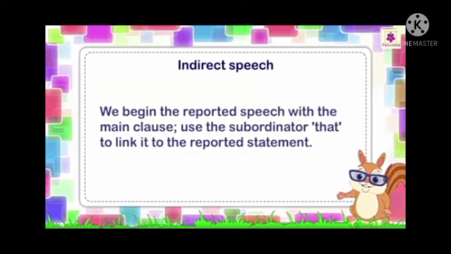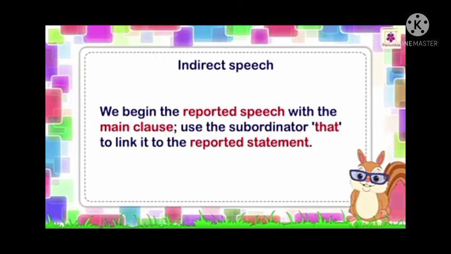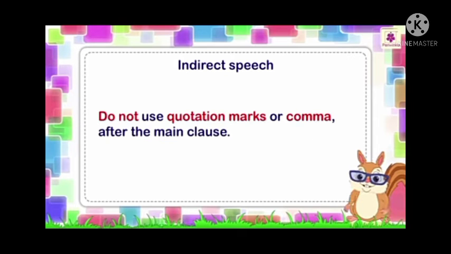Now see indirect speech. To report what a speaker said without quoting his exact words, we begin the reported speech with the main clause. Use the subordinator that to link it to the reported statement. See the example: The monkey exclaimed that he had left his heart on the tree. Here the main clause is "the monkey exclaimed", the subordinator is "that", and the rest of the part is the reported statement.